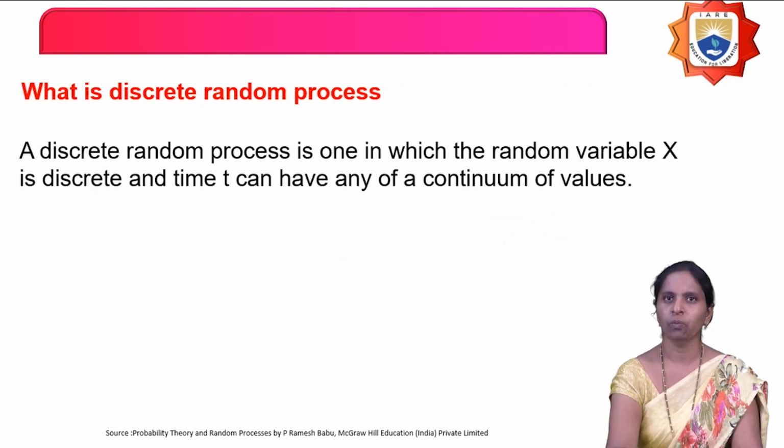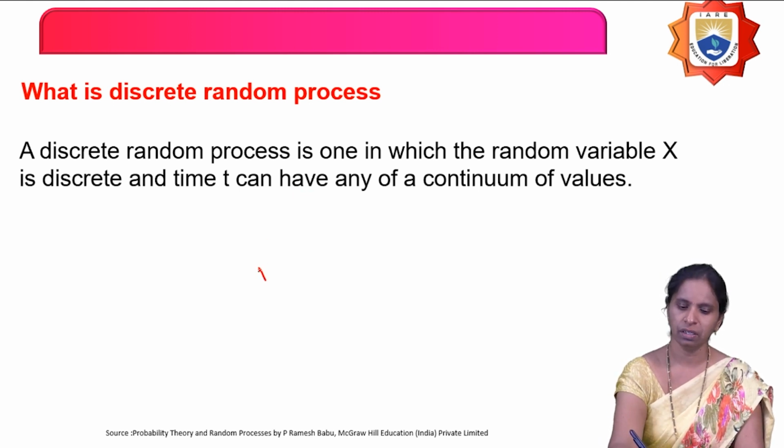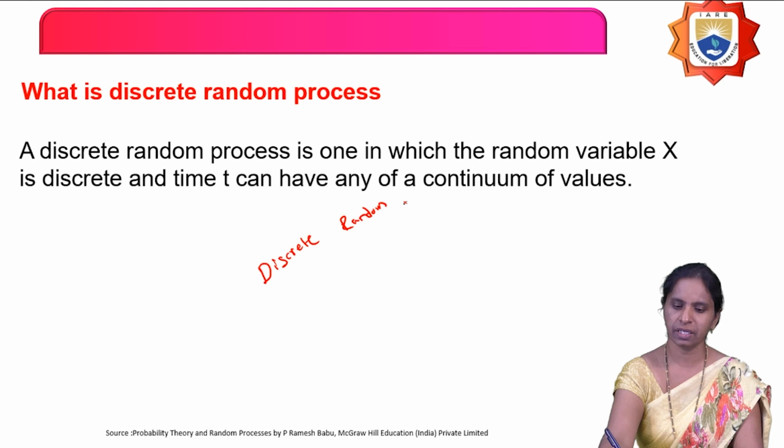Next one is, what is a discrete random process? A discrete random process is one in which the random variable x is discrete and the time t is continuous. So, whenever I say process, the time is continuous.